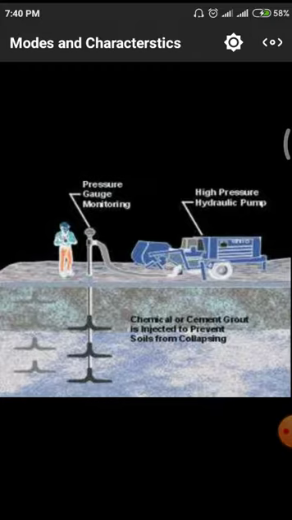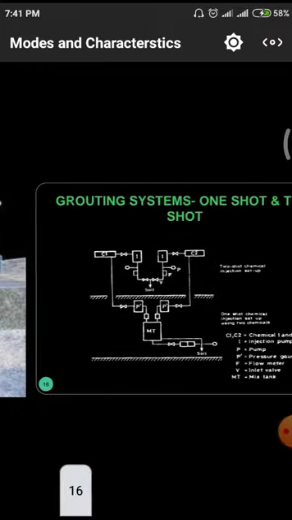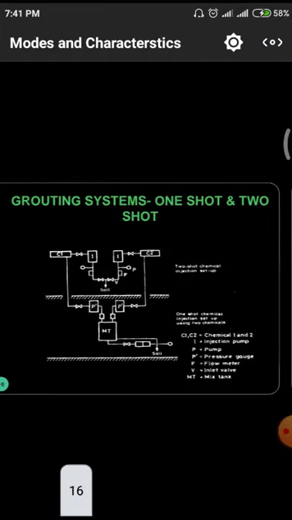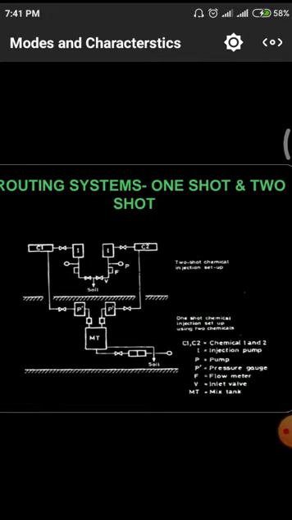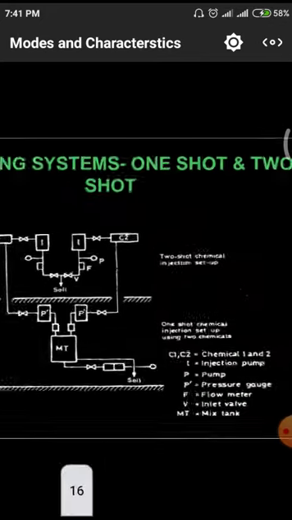On the other hand, we have this high pressure hydraulic pump. This will give a lot of pressure to flow that particular grout material into the voids. In grouting also they have some different terms. First, the grouting system is entirely divided into one shot and two shot.